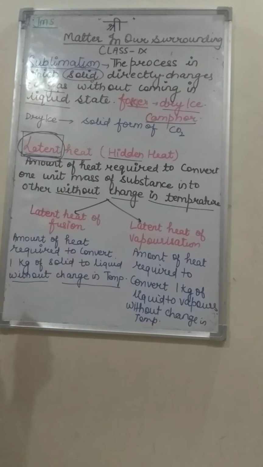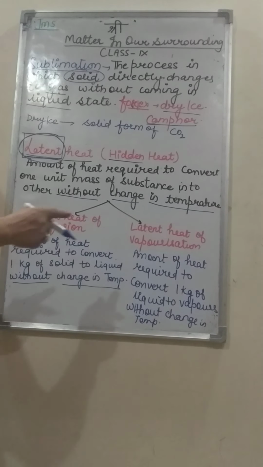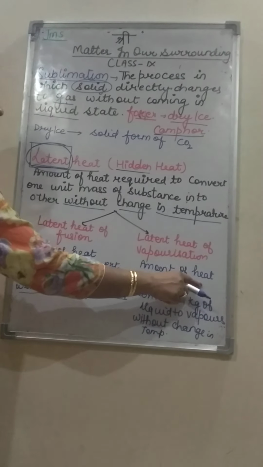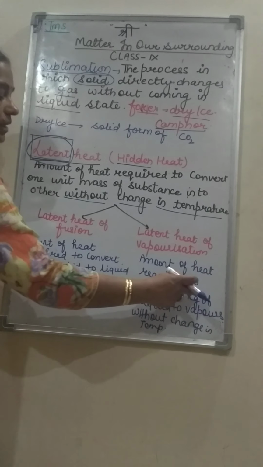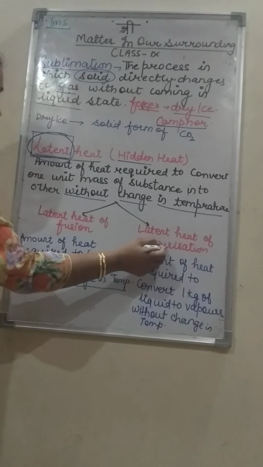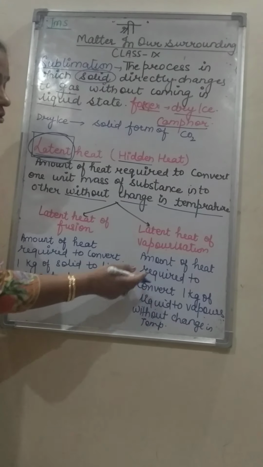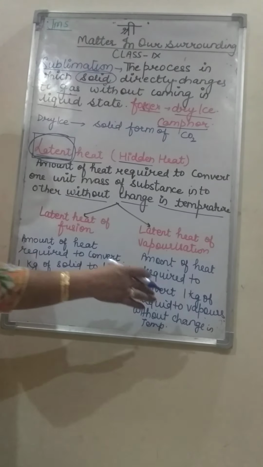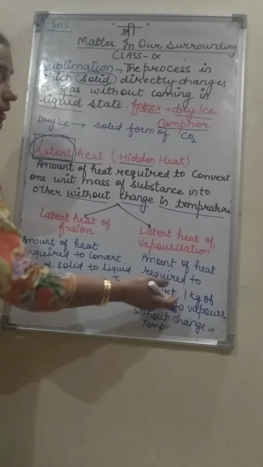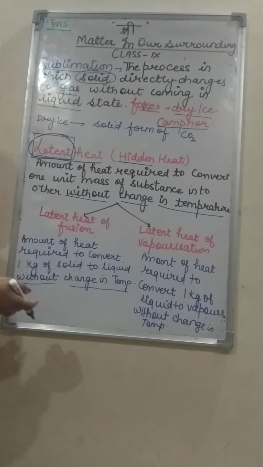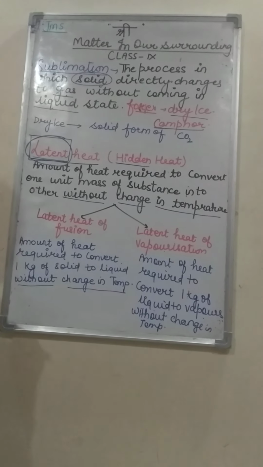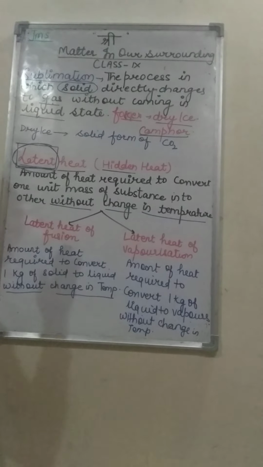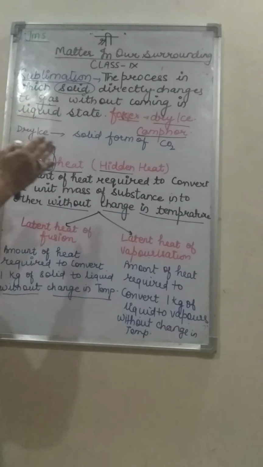Similarly, if we have to define the latent heat of vaporization, again we will write amount of heat required to convert 1 kg of... Now in vaporization liquid changes to vapor. So, amount of heat required to convert 1 kg or 1 unit mass of liquid into vapors without changing temperature. The most important thing in this definition is without changing temperature, because the change should happen at constant temperature.